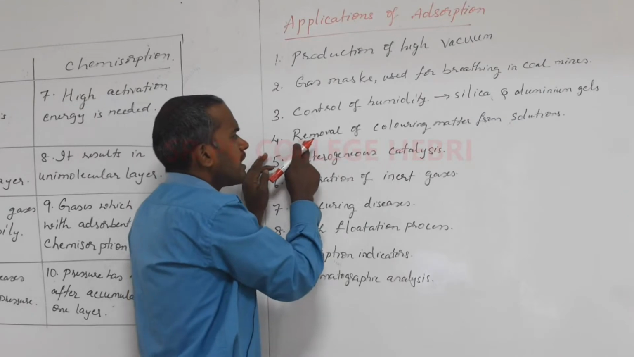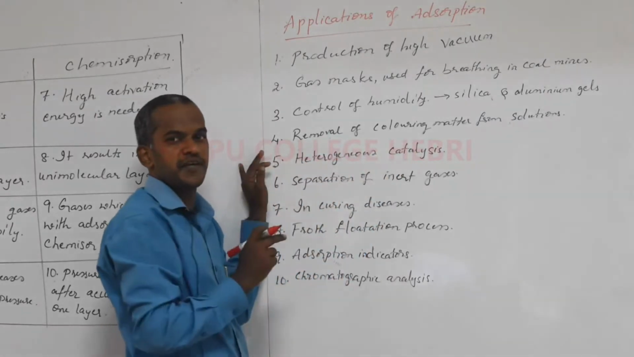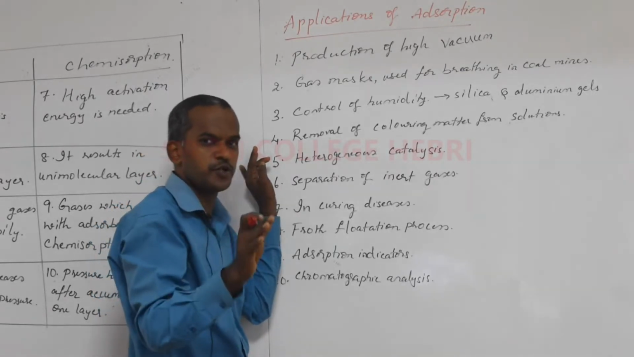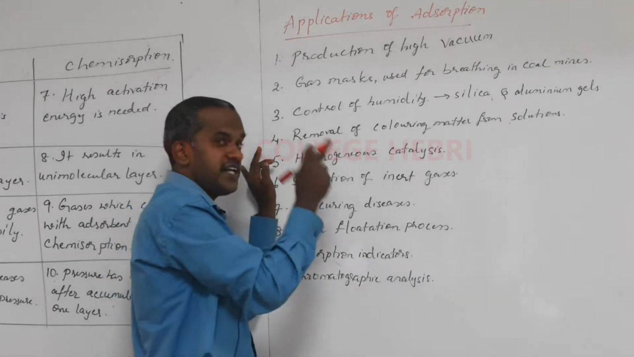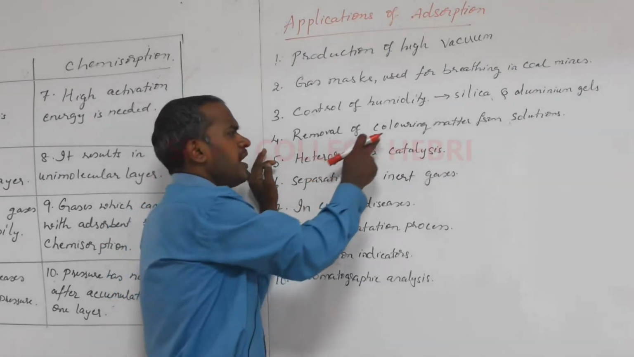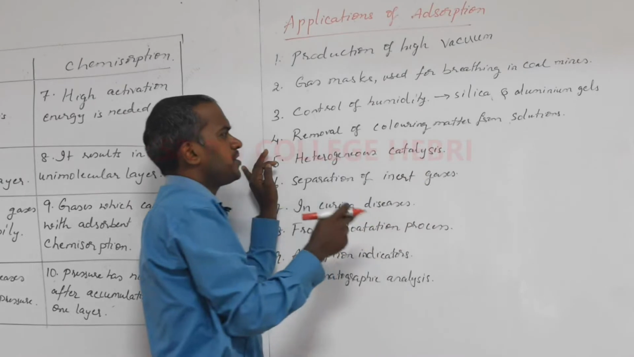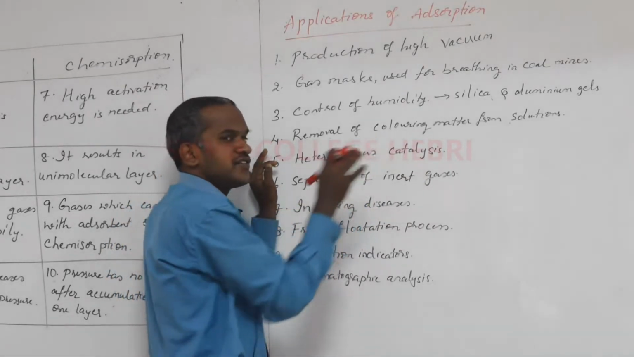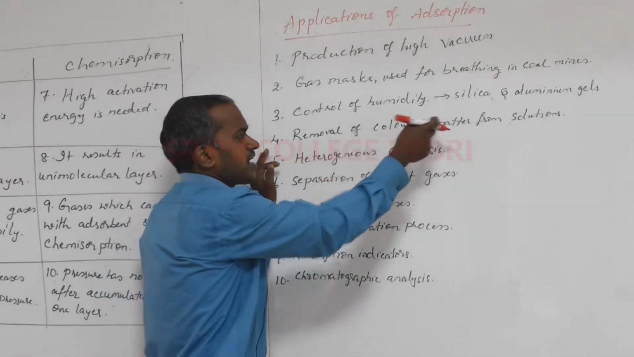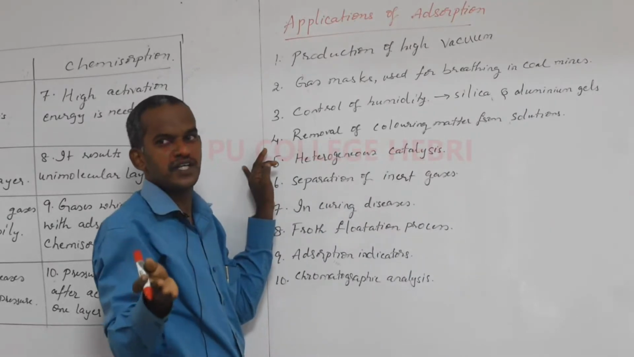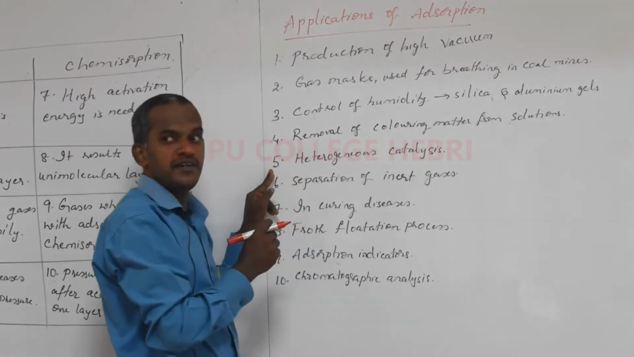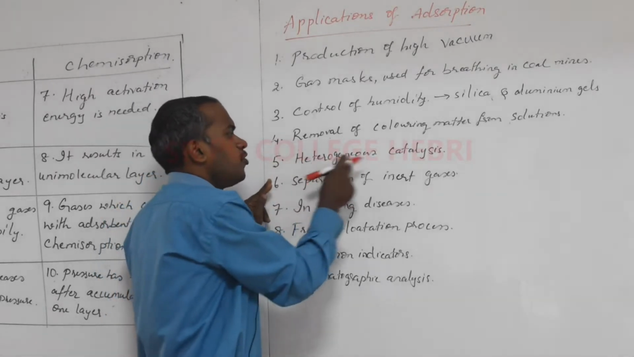Moving to the fourth one, removal of coloring matter from solution. I told you when I started with adsorption, the decolorization of sugar. The sugar cane juice, what is its color and what is the color of the sugar? If you compare the difference, you will understand. The decolorization was done using animal charcoal in case of sugar, and similarly any other colored solution can be decolorized by adding some adsorbent. It is not always charcoal only. There are many more adsorbents on the surface of which the coloring matter can be adsorbed, making the solution colorless. Okay, that was removal of coloring matter from solutions. Coming to the fifth one, heterogeneous catalysis.